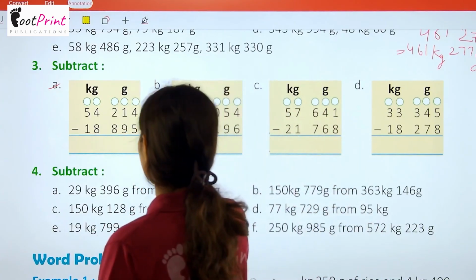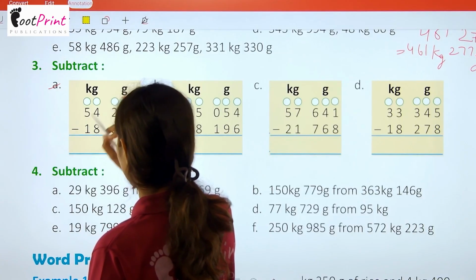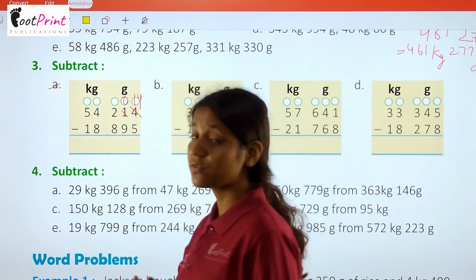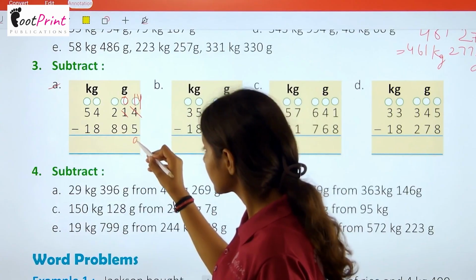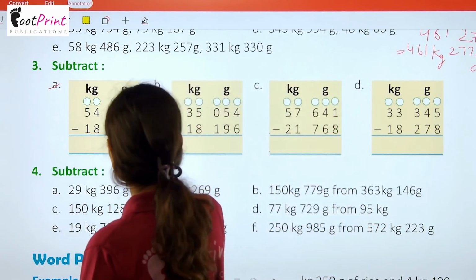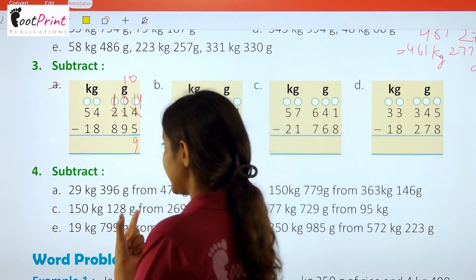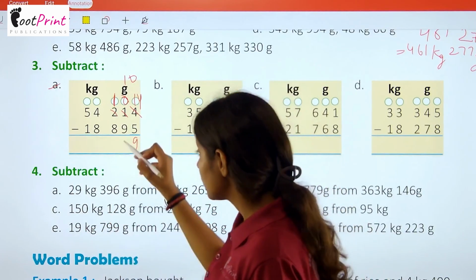Okay. As 4 is smaller than 5, we will make it 14 by taking carry from this. It will become 0. Now 14 minus 5 is 9. Now 0 minus 9 is not possible, so we will make this 10 by taking carry from this. So it will become 1. Now 10 minus 9 is 1.